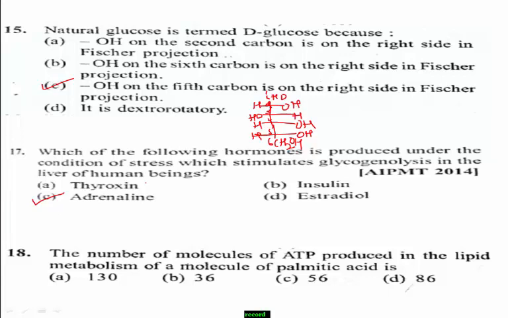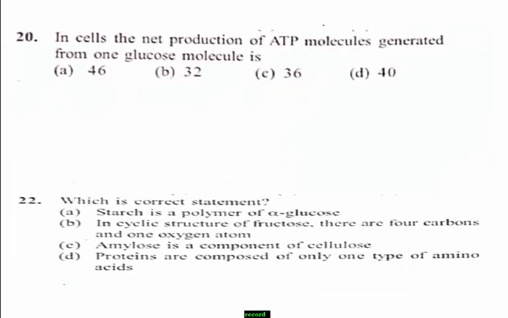Therefore, the right answer for this question is option A, 130. Next question number 20.